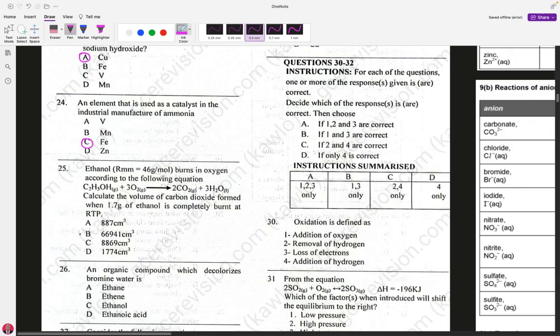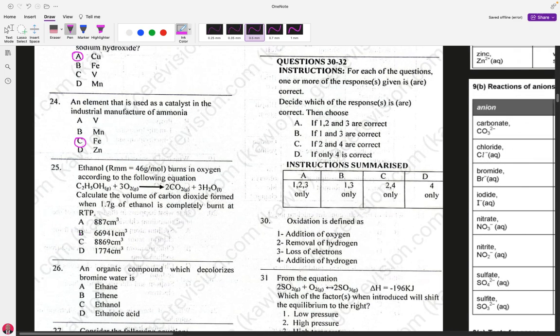Yes, as I told you, this is a stoichiometric problem. You are lucky that the equation has been written. That's one thing you would have been asked to do. At the A levels, you will be asked to write the equation and use the equation to calculate this. But at this level, you are lucky that the equation has been given. So let's see how we can solve this problem.